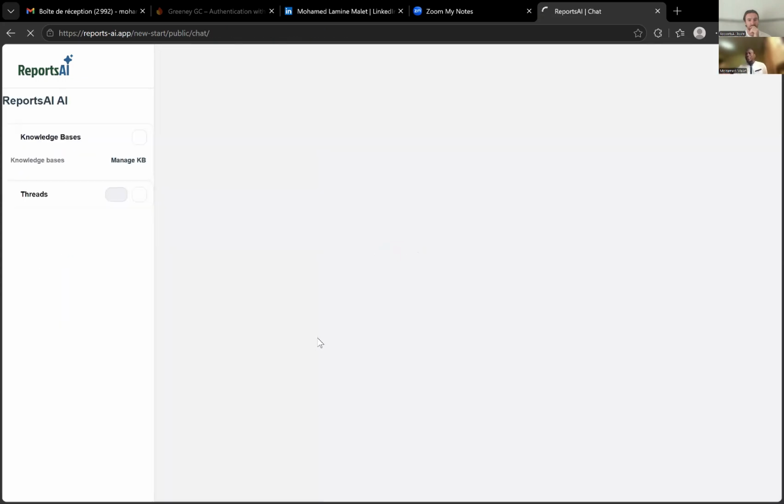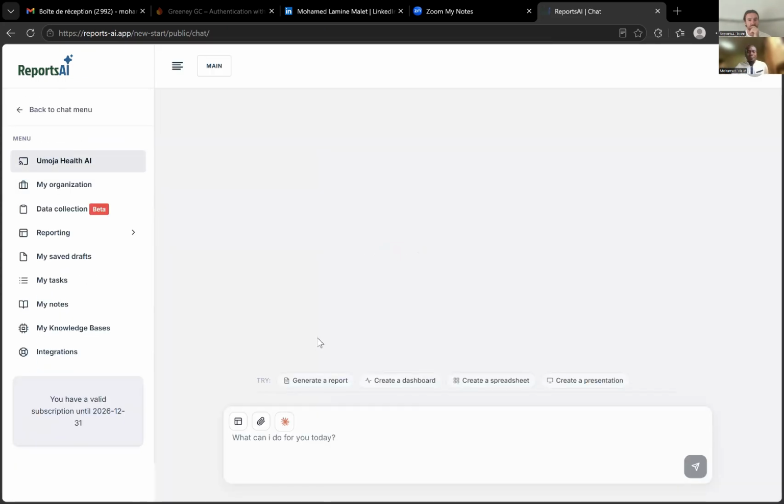Okay, so a last bit that I want to show you is our chatbot. So ReportsAI is meant to bring that capacity, so AI capacity, to local organizations, regardless of what they're trying to do, but allow them to exploit their data in a secure, secluded environment that would allow them to exploit all sorts of AI capabilities to do the different tasks that they want to do.